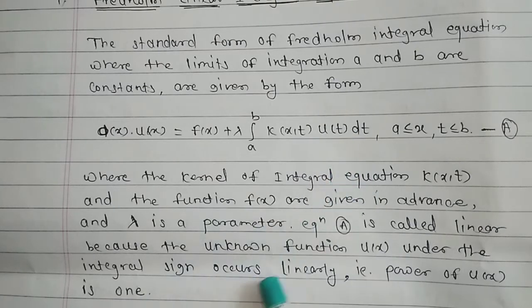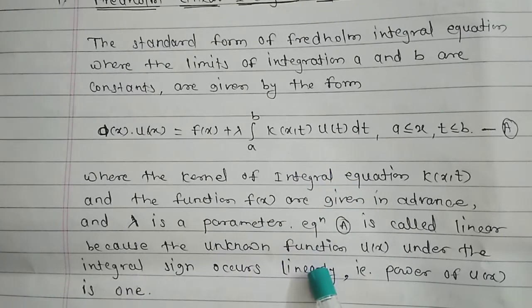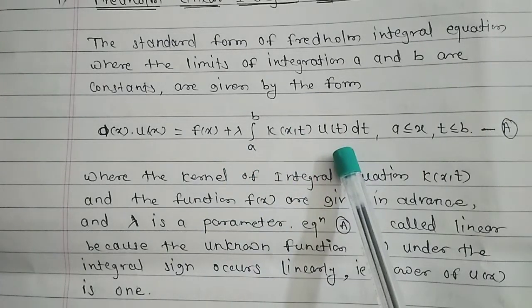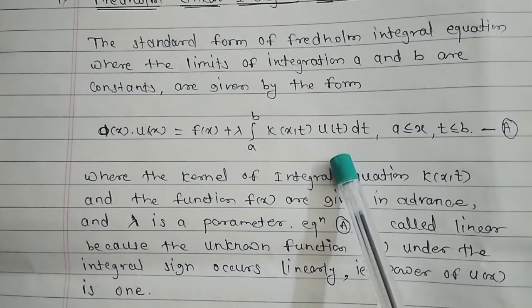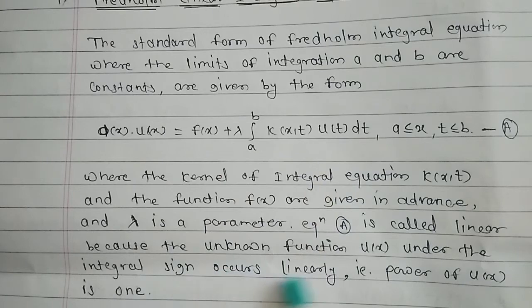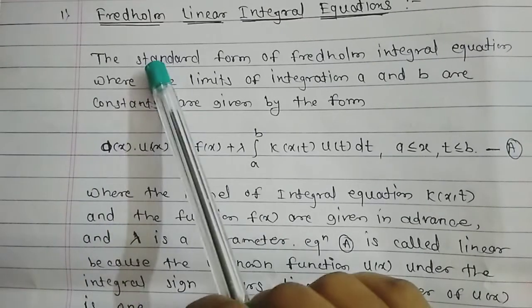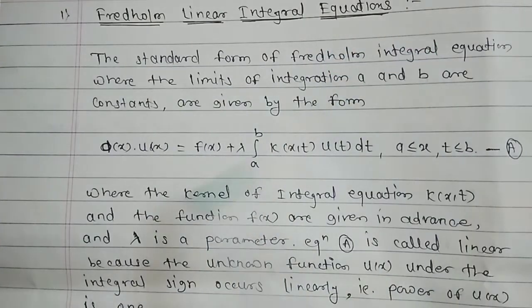Therefore, this integral equation is said to be a linear integral equation, because this equation depends on the unknown function u of x, and here the unknown function u of x has power 1. Since it is linear, this equation is said to be a linear integral equation, and therefore it is a Fredholm linear integral equation.